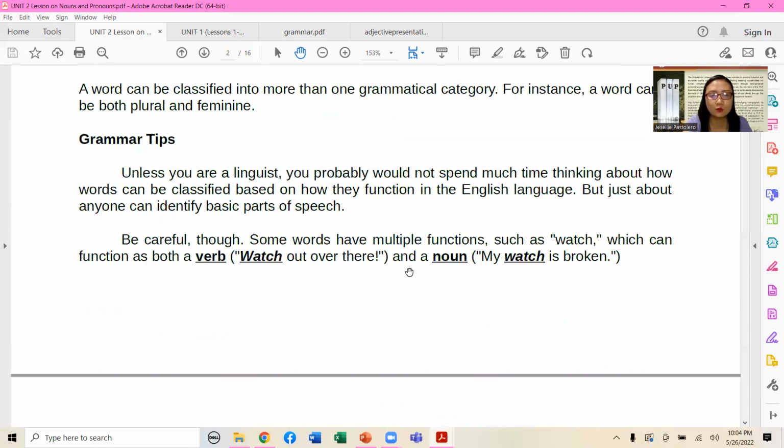So other grammar tips. Be careful though, some words have multiple functions such as the word watch. Remember the case of homonyms, homophones, and homographs. Take note of this, BSE English. When we talk about homographs, these are words that are spelled the same, but they have different meanings. Homophones, these are words that sound the same, but are spelled differently, and at the same time, they have different meanings.